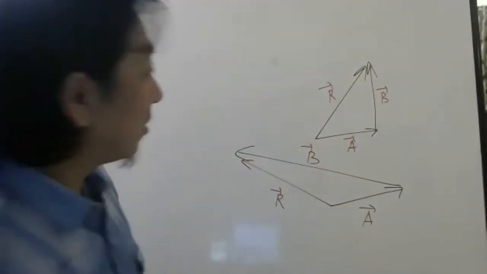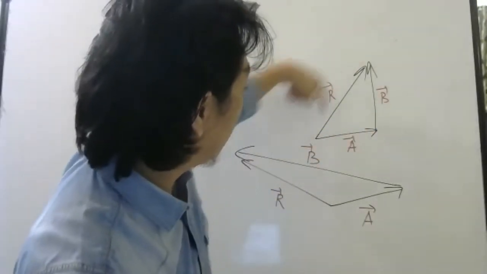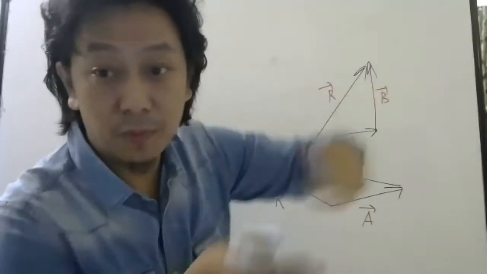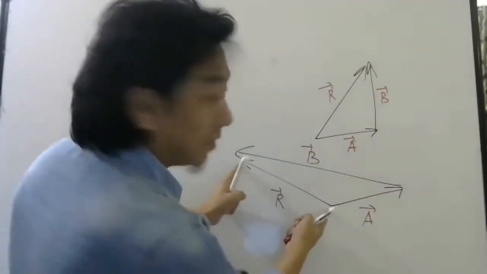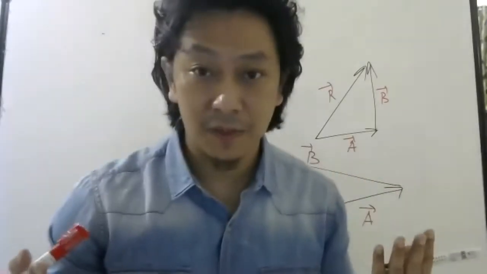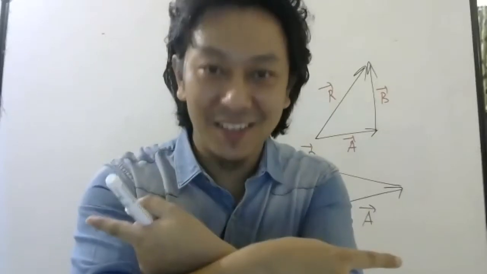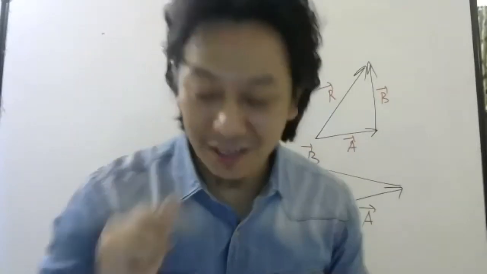Sometimes your resultant will be bigger than the two vectors. You can see here, the resultant has more length than A and B. But sometimes your resultant will be smaller than this vector. So don't be surprised. Why, sir, should we not be surprised? Because these are vectors. It is not mass, it is not money. Money, when you add, will always be more. Vectors, how they add depends on direction. Sometimes you may get zero also, if they are in opposite directions. So be careful about that.